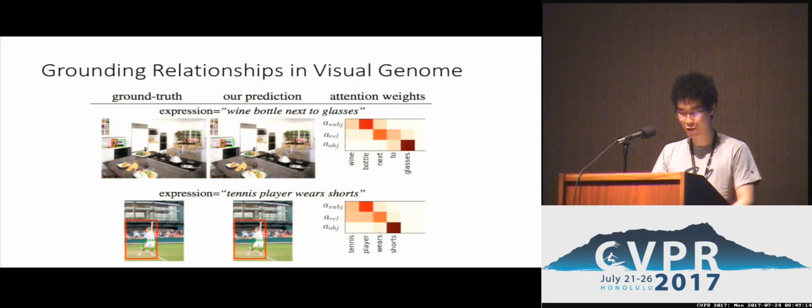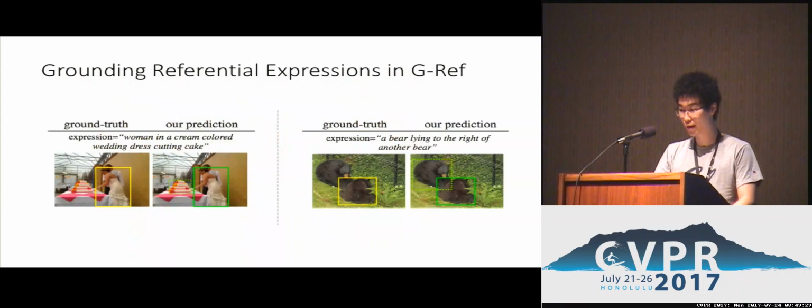In our experiments on the Visual Genome dataset, our model can correctly localize the expressions, such as in the upper row, wine bottle next to the glass. Also, the self-attention on the text can attend to the corresponding subject, relationship, or object components correctly. On the Google referential expression dataset, for the left example of a woman in a cream-colored wedding dress cutting cake, our model correctly localized the target region described by the expression as the subject, as well as finding reasonable supporting context as the object entity.